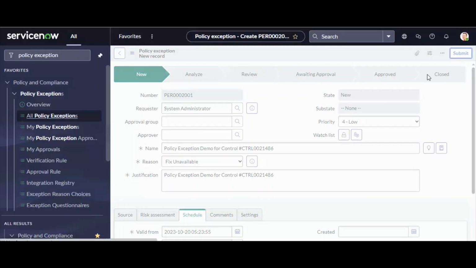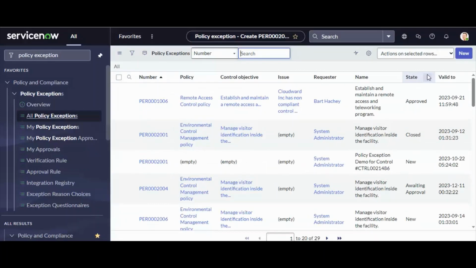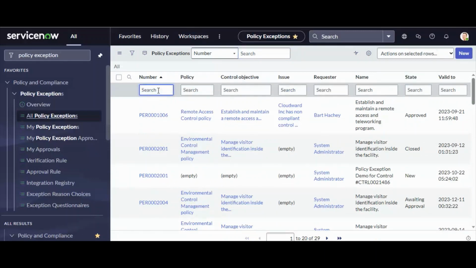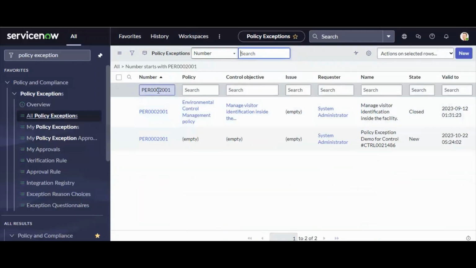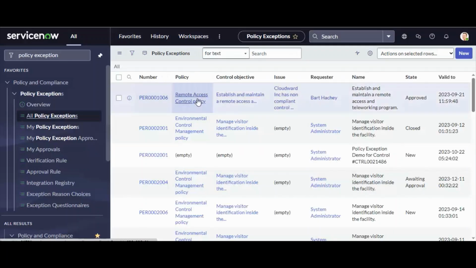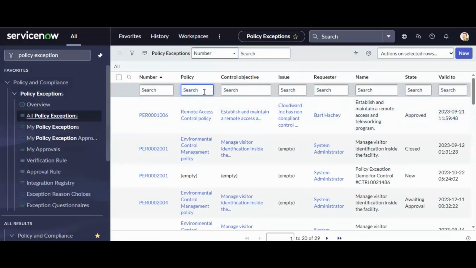I submitted the policy exception, so one policy exception request has been raised. Now if I check again in the policy exception list, sorry, this is the wrong one I copied. The requester name is Trigoma GRC.